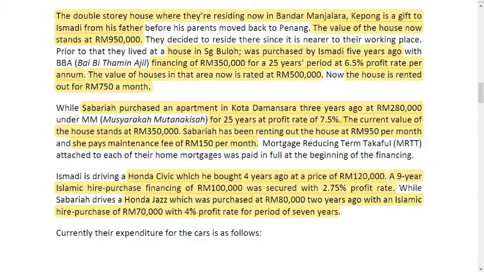For the monthly installment and the outstanding balance, you need to find out by calculation of CMPD and AMRD. And for cars, if the current value is not mentioned in the case, then you have to do a little bit of calculation based on the purchase price minus the depreciation value. Depreciation value is based on the depreciation rate, and you can check the depreciation rate in the assumptions at the back of the case. Normally it's about 15% per year.